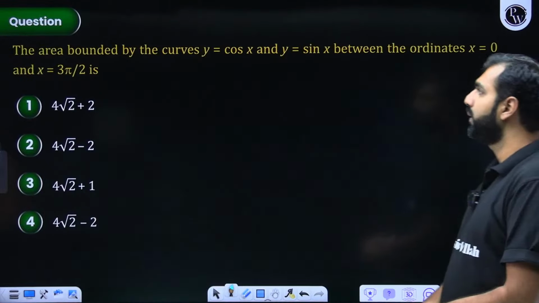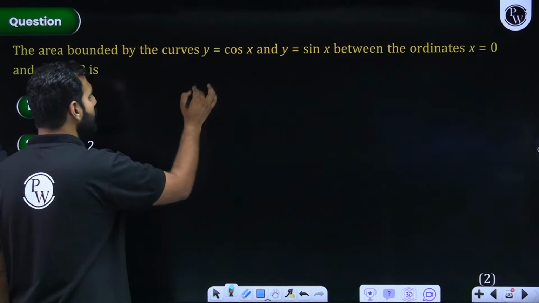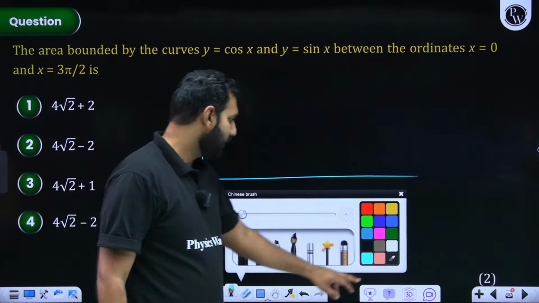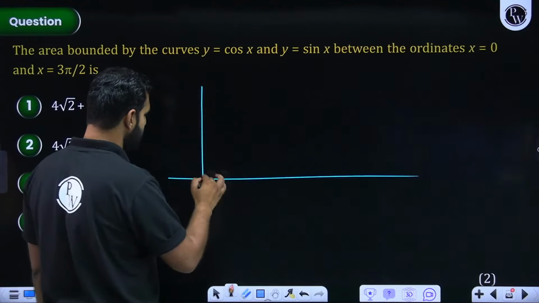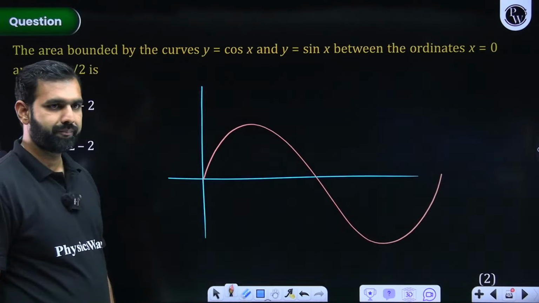The area bounded by the curves cos x, sin x, and 0 to 3 pi by 2. I think it's a basic, simple question, deliberately kept just to make you understand the curvature. So 0 to 3 pi by 2, right? First let me draw the graph of sin x. Let's say this is how the graph of sin x looks like.